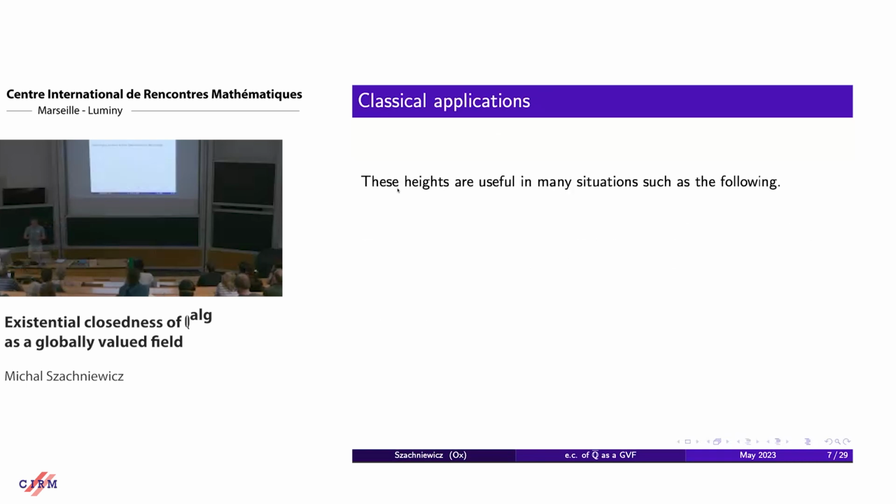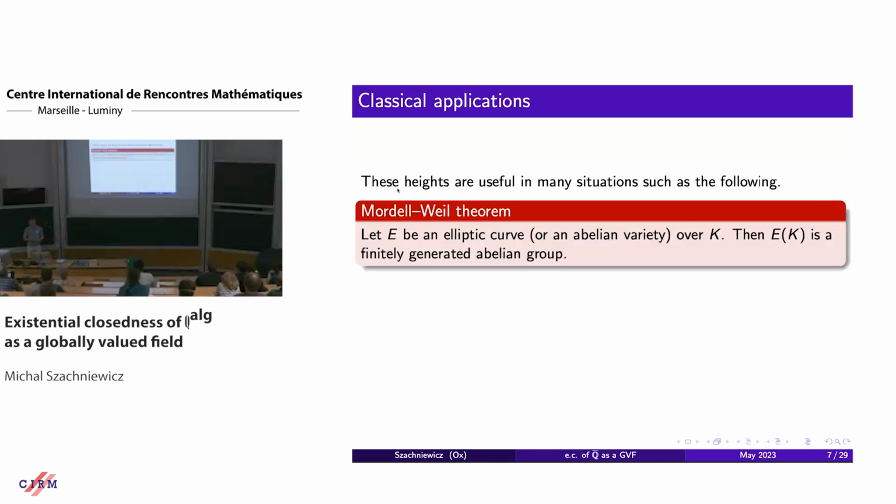Okay, and so classically heights are useful in many considerations in number theory. For example, in the proof of the Mordell-Weil theorem, they play an essential role. This states that for an elliptic curve or an abelian variety, if one looks at number field points, it's a finitely generated group.